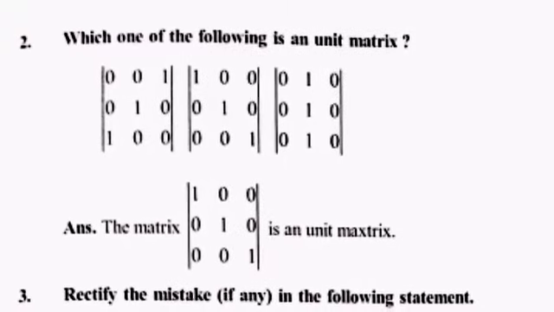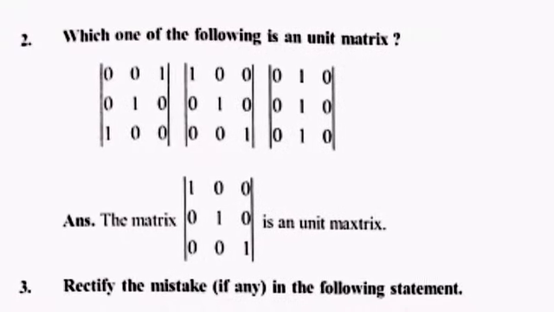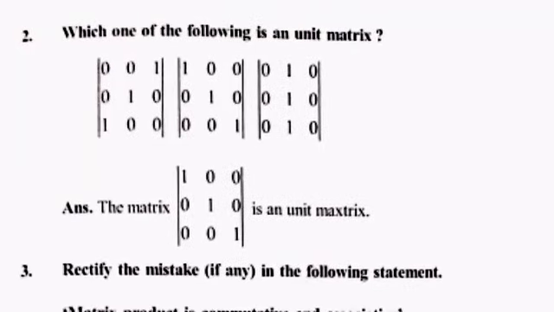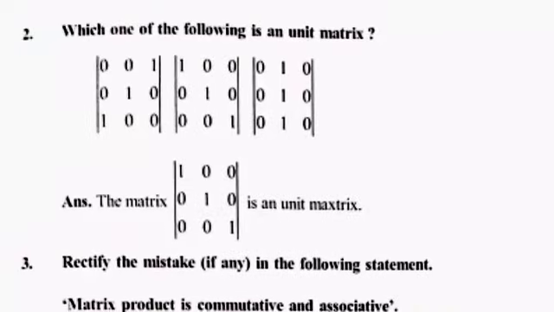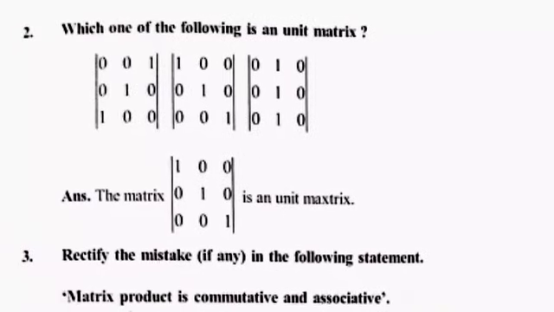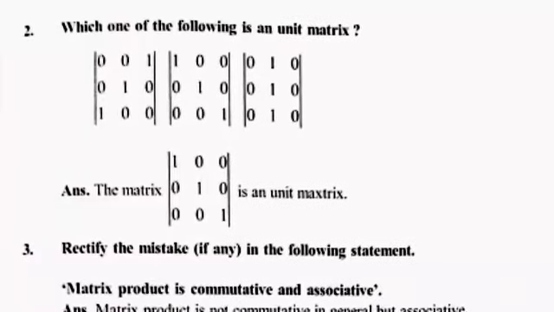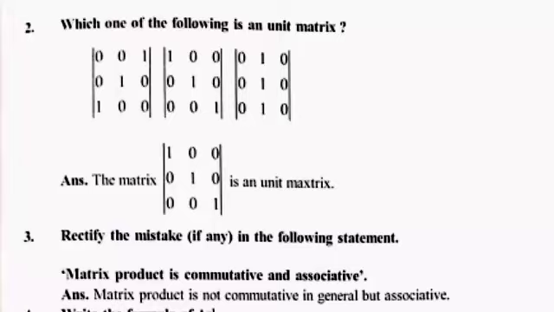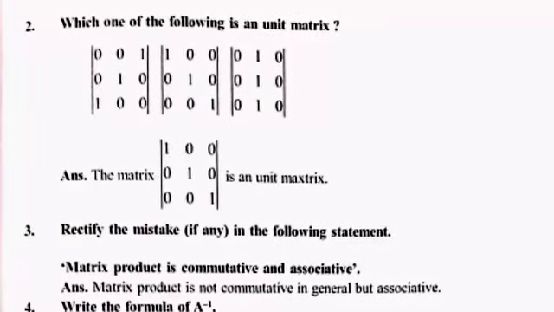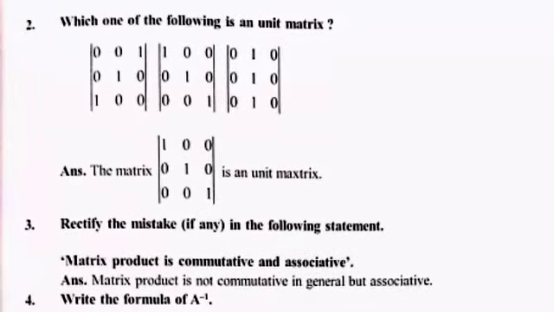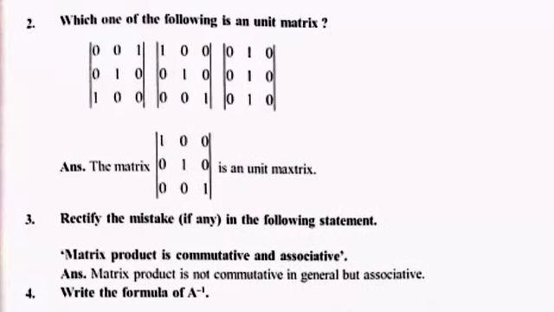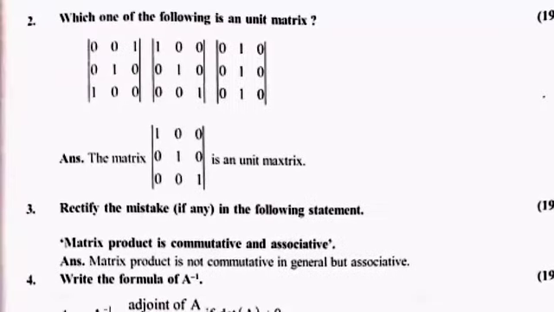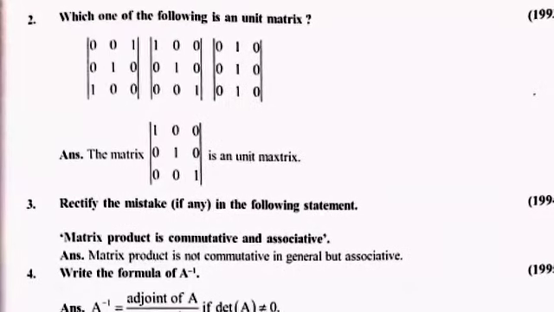Then, rectify the mistake. In the question, matrix product is commutative and associative, but the answer is: matrix product is not commutative in general but is associative. There is question number 4 also. It's given, find A inverse. As you know, A inverse is adjoint A by determinant A, and the determinant A should not be equal to 0. This is question number 95, and before that question number 3 was of 94, then question number 2 was of 93, and these are the previous year questions.